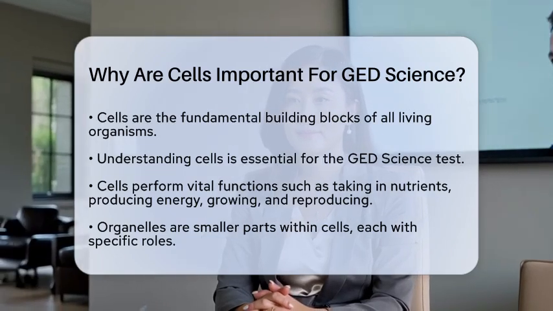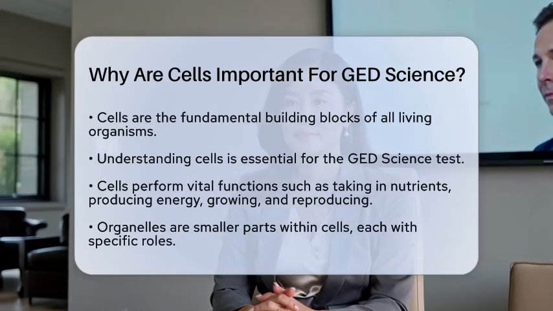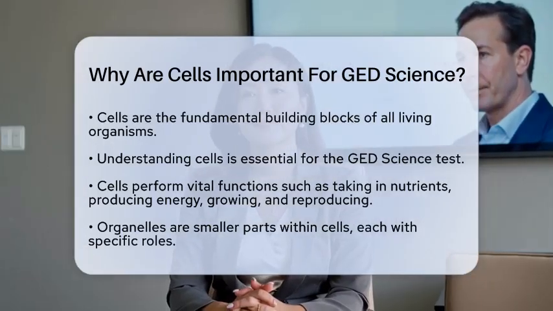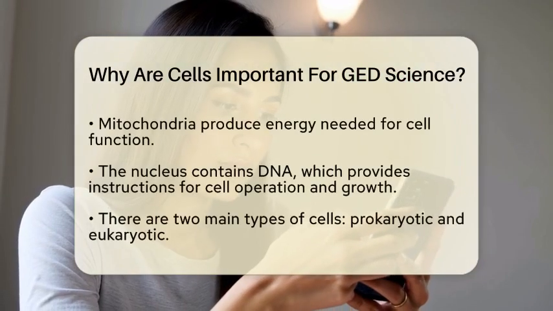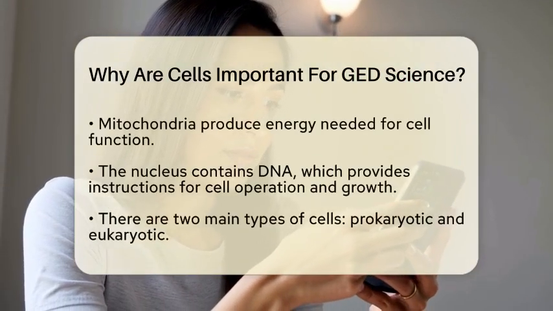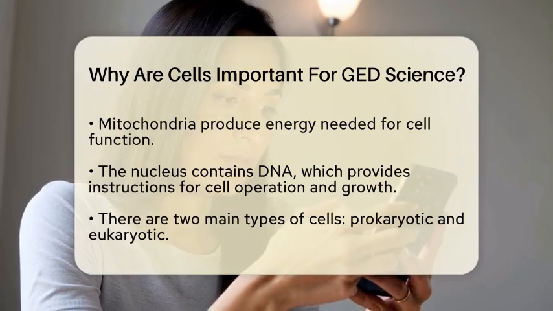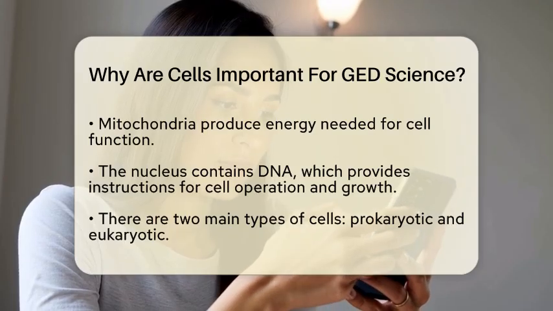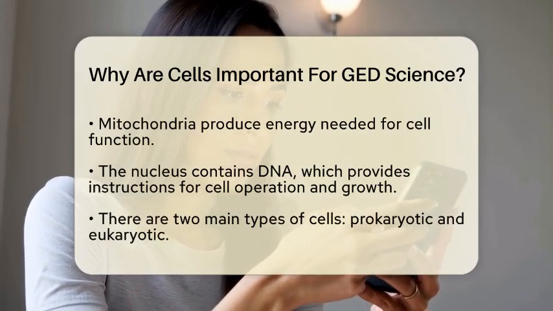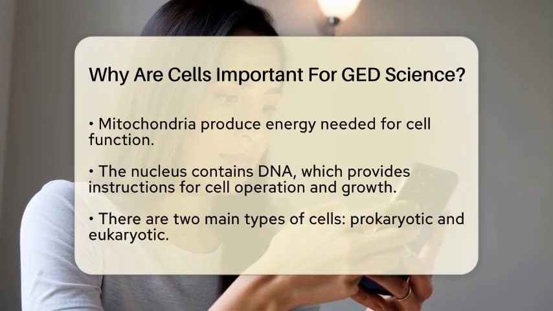Cells perform all the functions necessary for life. They take in nutrients, produce energy, grow, and reproduce. Within each cell are smaller parts called organelles, each with its own specific job. For example, mitochondria are the powerhouses of the cell, producing energy that cells need to function. The nucleus is another important organelle. It contains deoxyribonucleic acid, which holds the instructions for how the cell operates and grows.